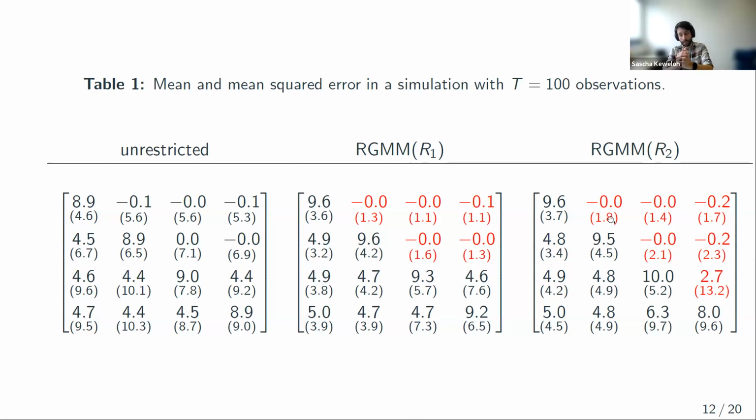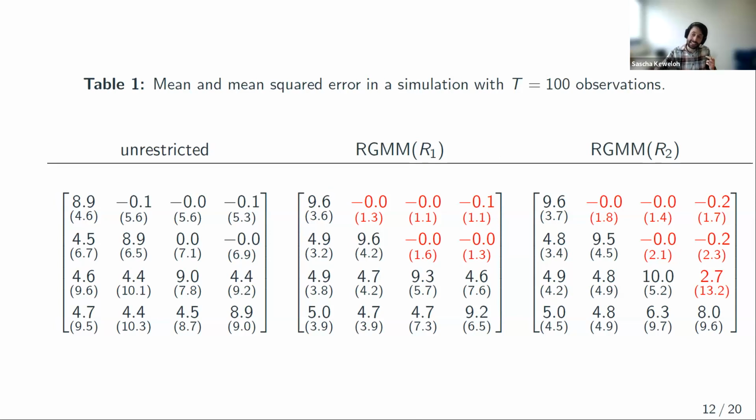So it shrinks towards correct restrictions, and it still has a positive impact on these coefficients here because, again, mean squared error of this element is like 2 times smaller compared to the unrestricted estimation. However, if we look at this element, we see that including false restrictions doesn't really help. It leads to a bias. The true element here is 5. The estimator is told to shrink it towards 0, and this leads to a bias towards 0. It's biased towards 0. But I guess 2 things are important to note here.